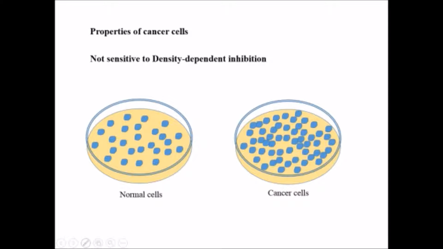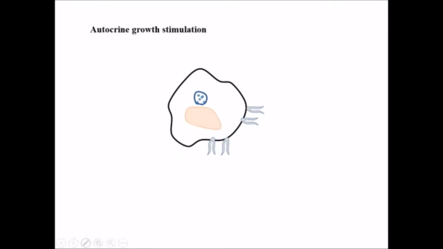How does this happen? The other property is autocrine growth stimulation. Because of this, even after consuming all the nutrients from the petri plate, it will keep on growing. If you see these vesicles, they contain growth factors. They stimulate the division or growth of these cancerous cells.